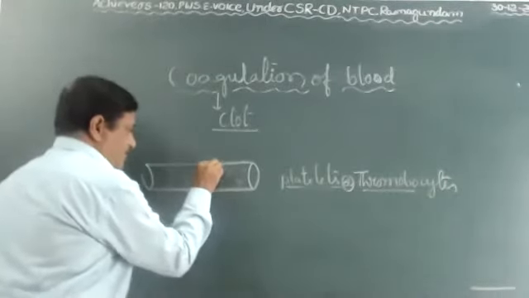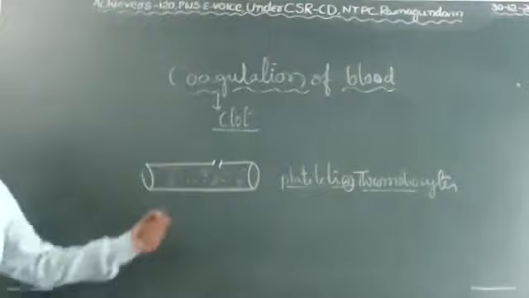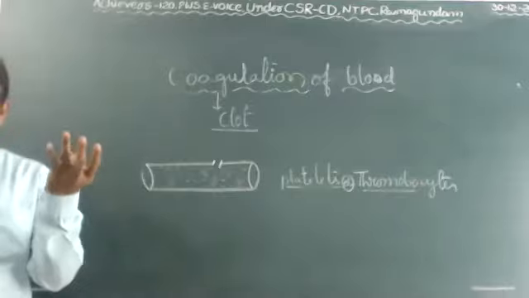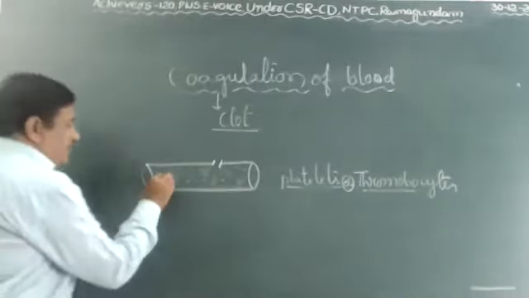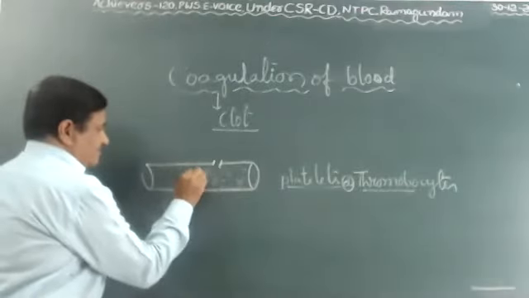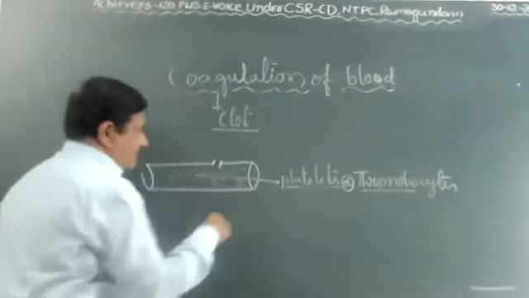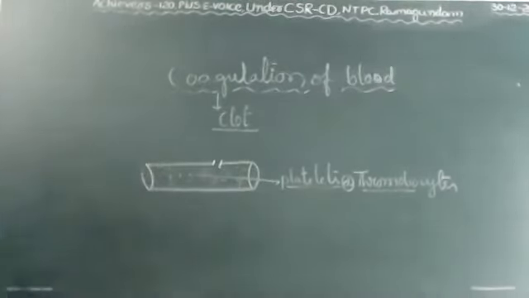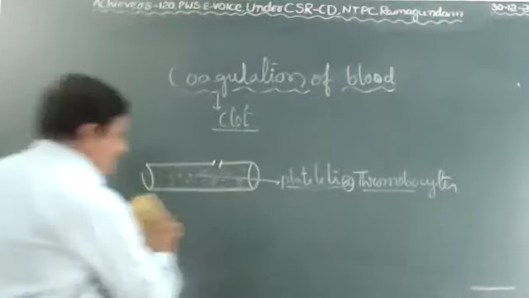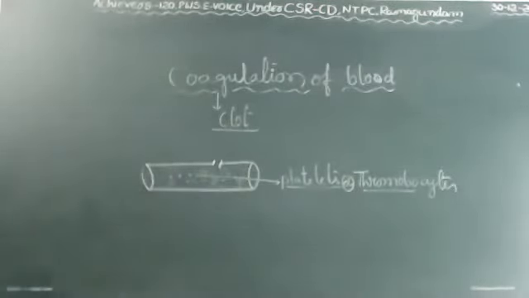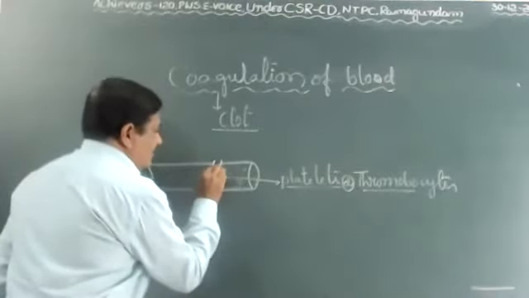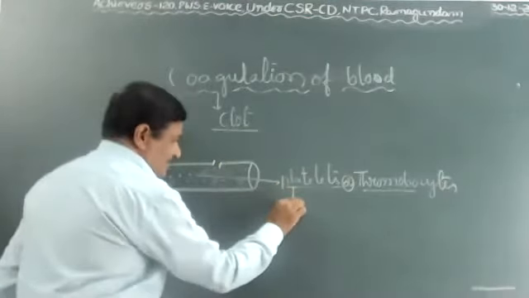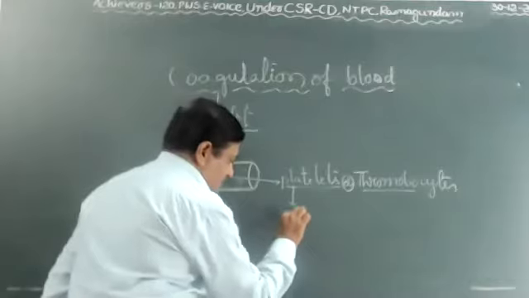Accidentally, unexpectedly, any blood vessel is injured. You know very well there are three types of blood vessels: arteries, veins, and capillaries. Then here, what is there? Platelets. These are platelets. They release one enzyme. Platelets immediately recognize the ruptured blood vessel. Then immediately platelets release one enzyme, thrombokinase.